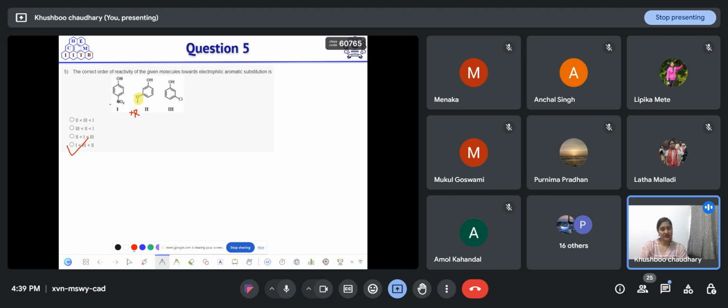Then among nitro and chlorine, chlorine will show a minus I effect, whereas nitro will show a minus R effect. And we all know the minus R effect will decrease the electron density much more than the minus I effect. So the correct option is option D.